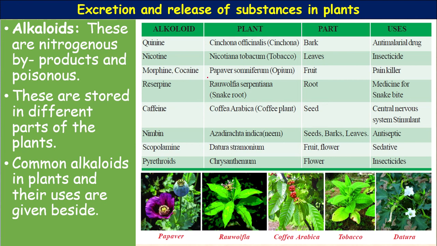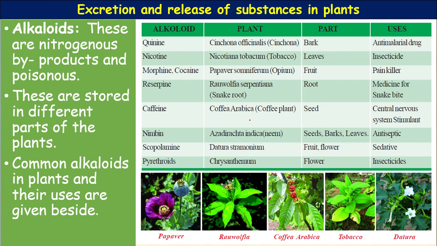Next, morphine and cocaine. These are produced from Papaver somniferum, the opium plant. It is produced from the fruit of the opium plant and it is used as a painkiller. Next, reserpine. Reserpine is produced from Rauwolfia serpentina. From the roots especially it is extracted, so that's why it is also called the snake root. It is used as medicine for snake bite.